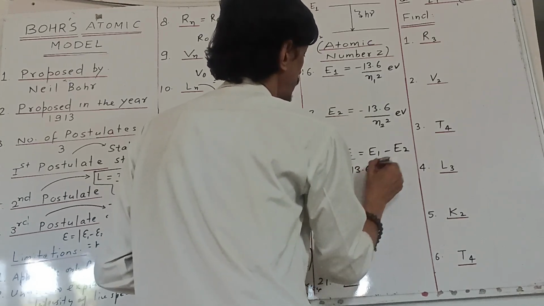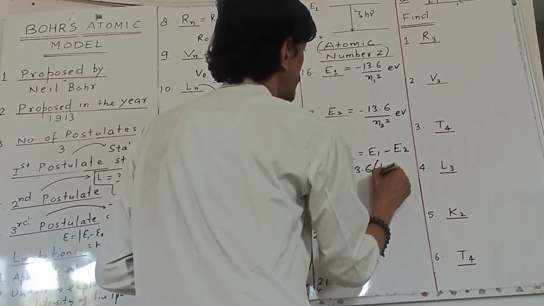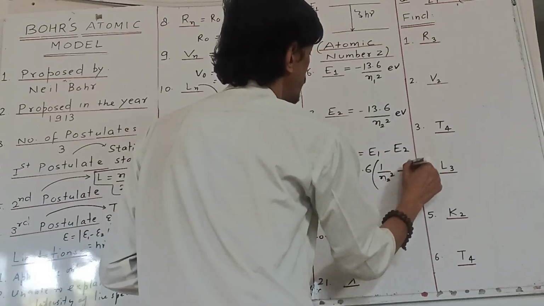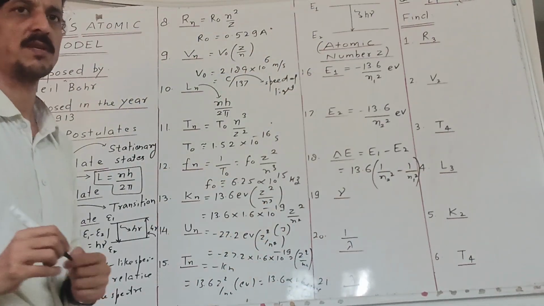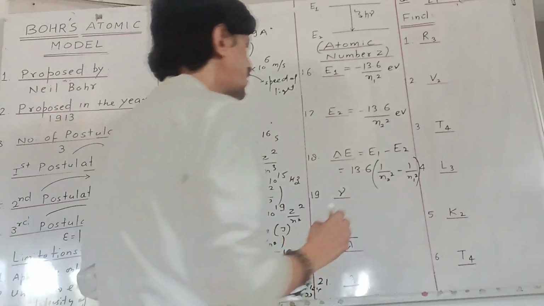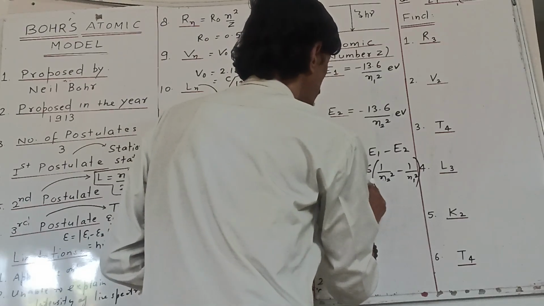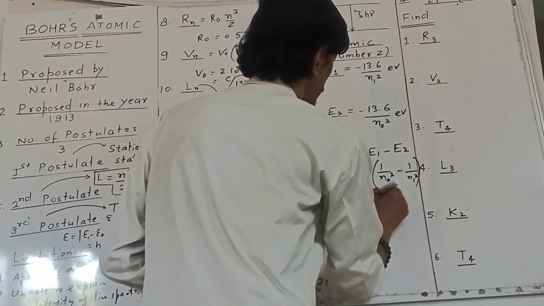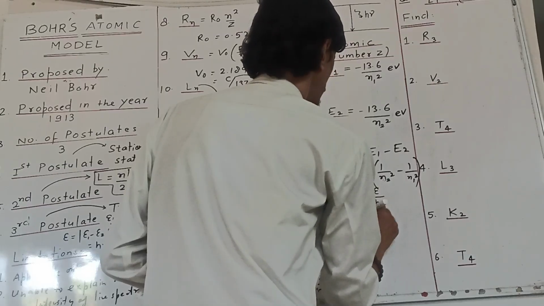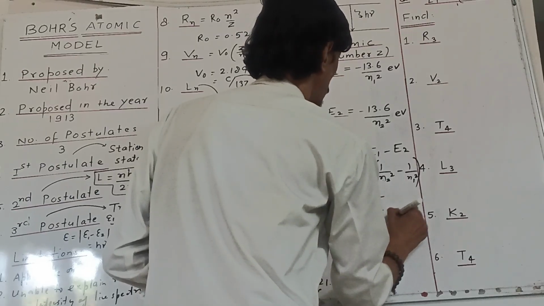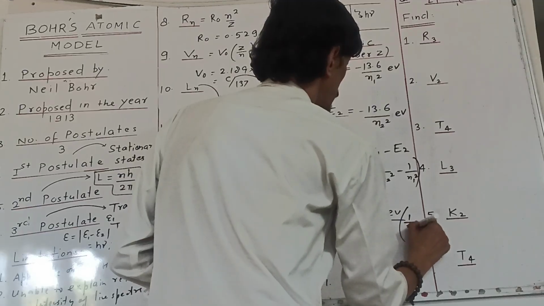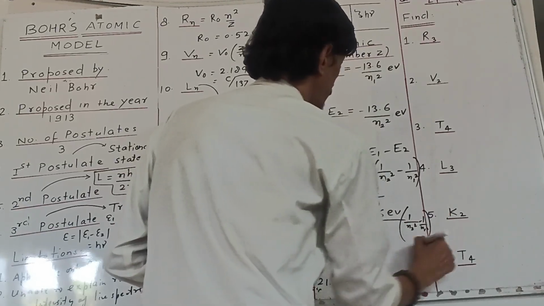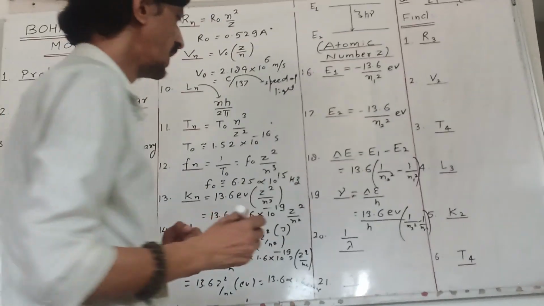So we'll get 13.6, taking 13.6 as common, and the terms will be 1 by N2 square minus 1 by N1 square. So this is the energy difference. Then the next question is frequency. So we can say that frequency is equal to the energy difference divided by h. So that will be 13.6 electron volt upon h, and this will be 1 by N2 square minus 1 by N1 square. Then there is 1 by lambda.